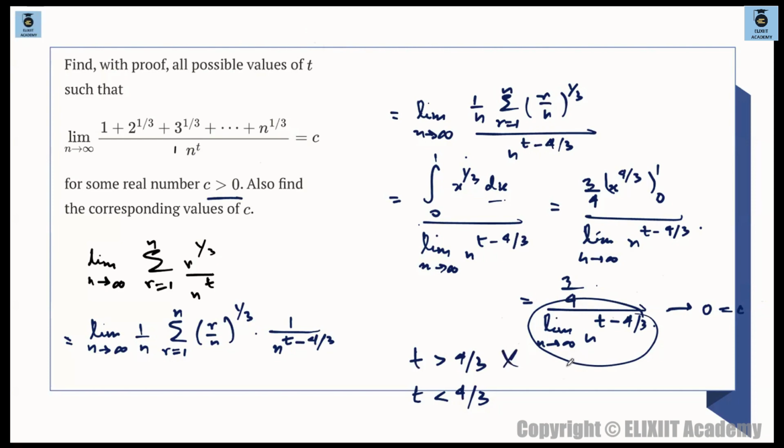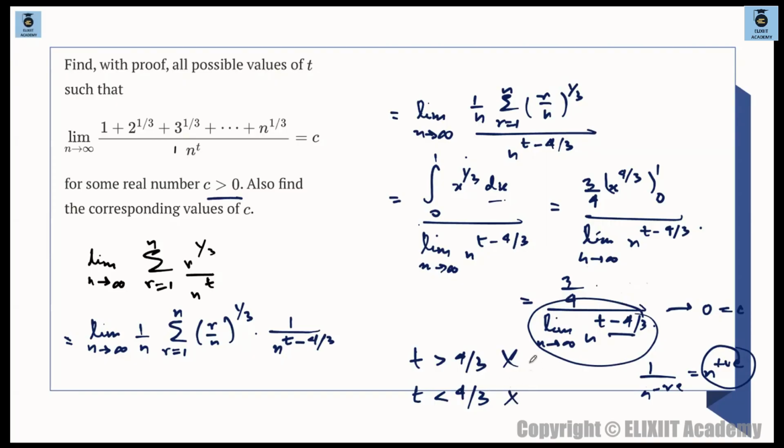Now can t be less than 4 by 3? Now if t is less than 4 by 3, this will be negative. Power is negative. Let's say n raised to the power of minus half. ठीक है, तो once you take this minus half in the numerator, that will become positive. ये अगर negative है ना, तो ये तो देखो 1 by n raised to the power of negative है, तो you can write this as n raised to the power of positive in this sense. So as n tends to infinity, this will tend to infinity. मतलब total thing क्या हो जाएगा? Total thing will tend to infinity. And c has to be some constant value. So again, t cannot be less than 4 by 3.